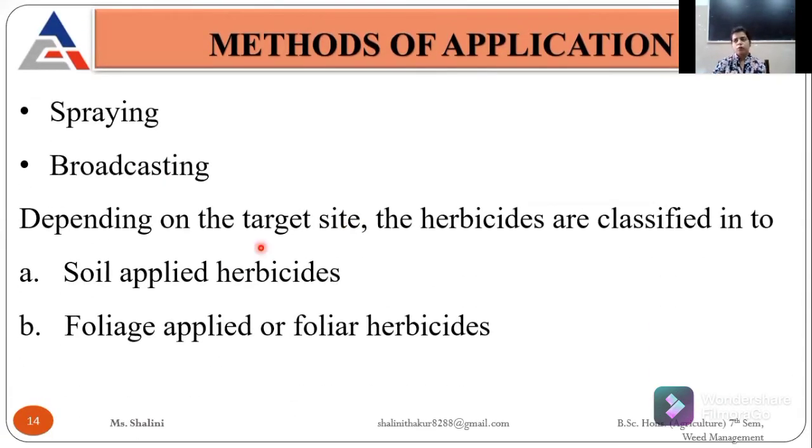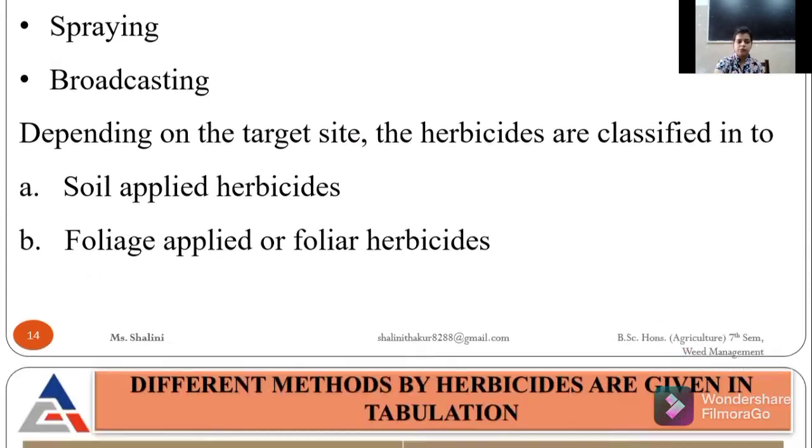Then if I talk about the methods of application, there are basically two types: one is spraying and another is broadcasting, because if we have granule form, we can use the manual method. Depending upon the target site, herbicides are classified into soil applied herbicides and foliage applied or foliar herbicides.